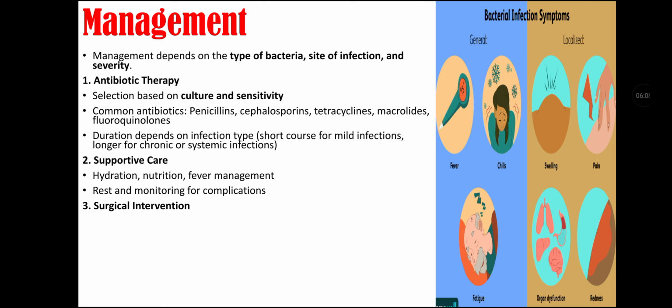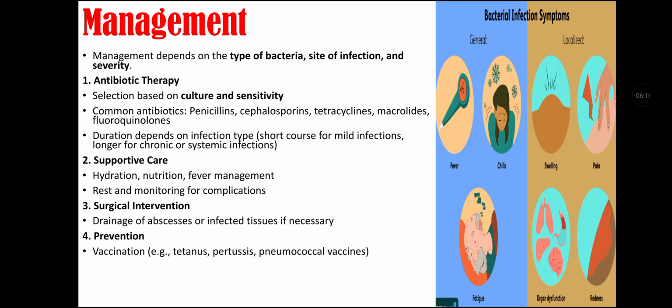Then we can also do surgical intervention that includes drainage of abscess or infected tissue if necessary. And we can also prevent bacterial infection by vaccination, for example, vaccination for tetanus, pertussis, or pneumococcal vaccines. We can prevent bacterial infection by proper hygiene and sanitation, by safe food and water practices and by timely wound care.